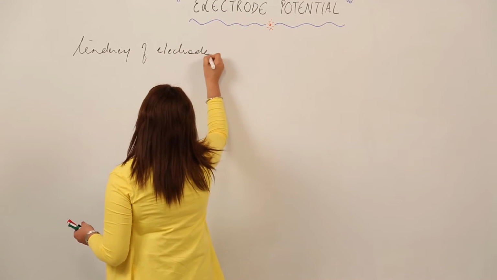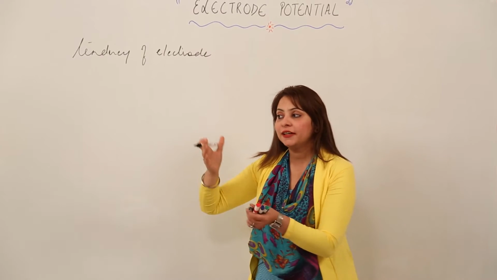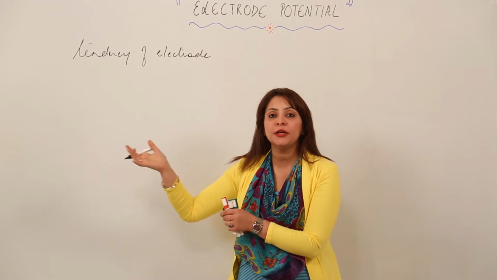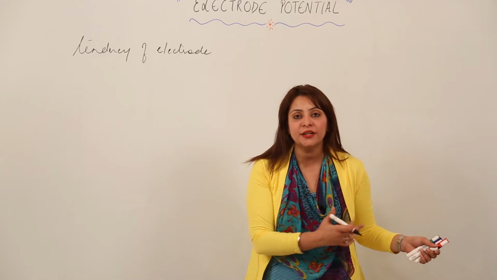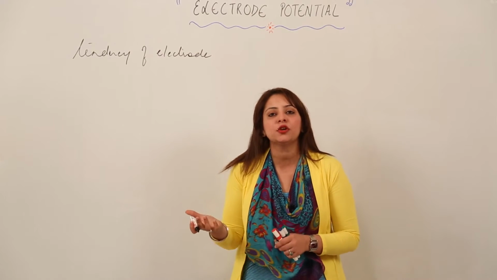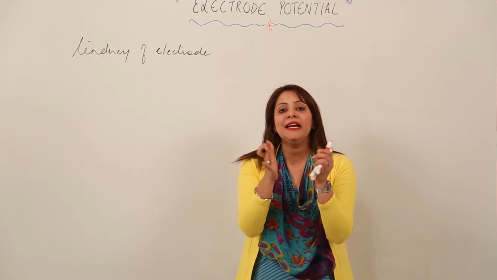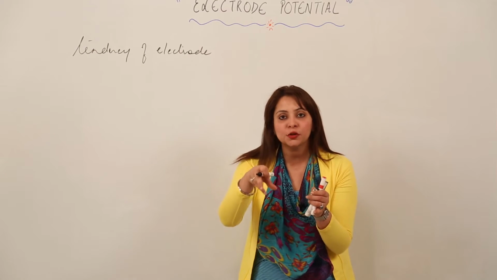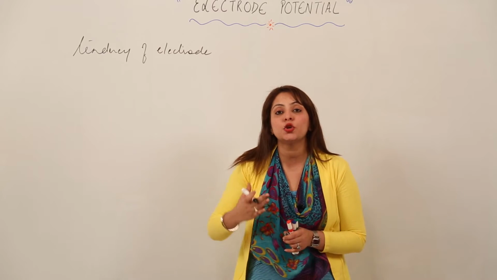As you saw in the previous electrochemical cell, we have different electrodes. In beaker 1 it was a zinc electrode dipped in zinc sulfate solution, and there it was a copper electrode dipped in copper sulfate solution, or we can consider some other metals or elements as an electrode. Whenever we are concerned with the electrode, the rod that was dipped in the solution, each electrode has a certain electrode potential.